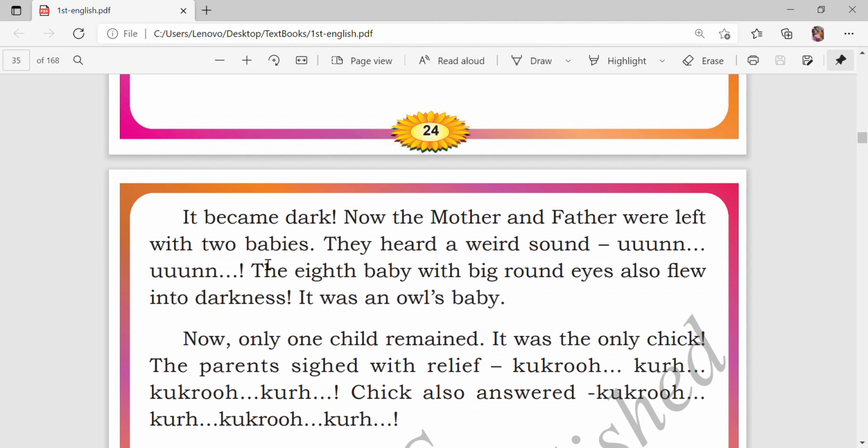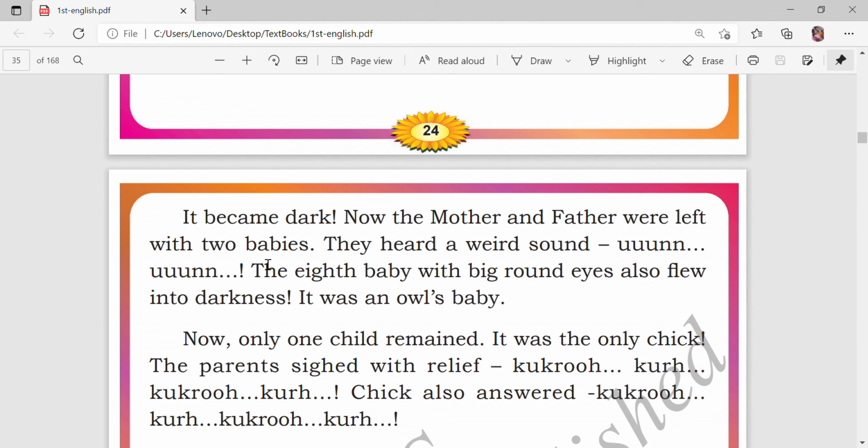Like that sound. The eighth baby with big round eyes. What does it have? The eighth baby has big round eyes and also flew into darkness. It was an owl's baby. Do you understand, children? It became dark.